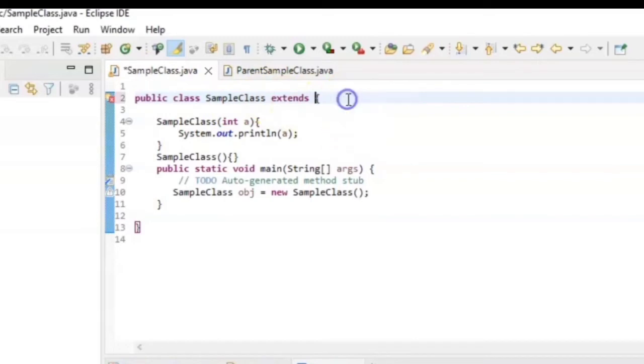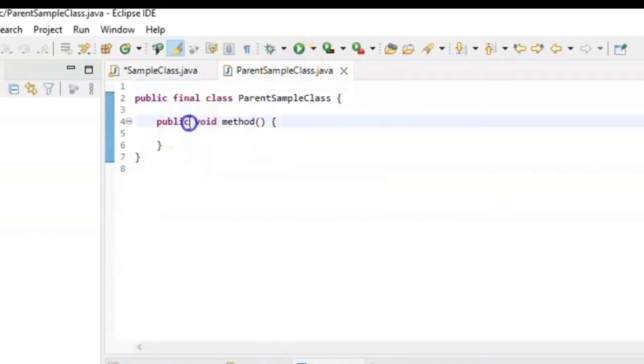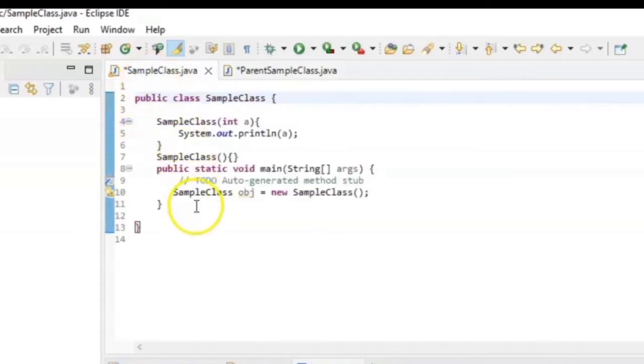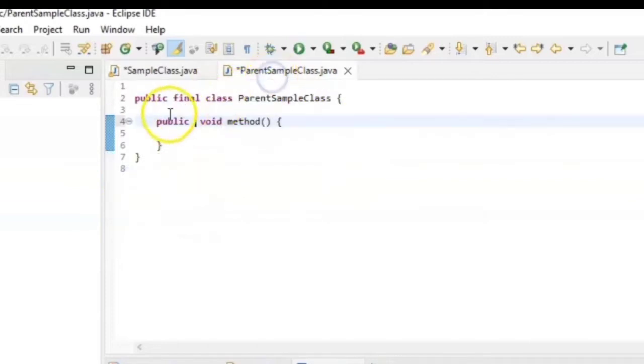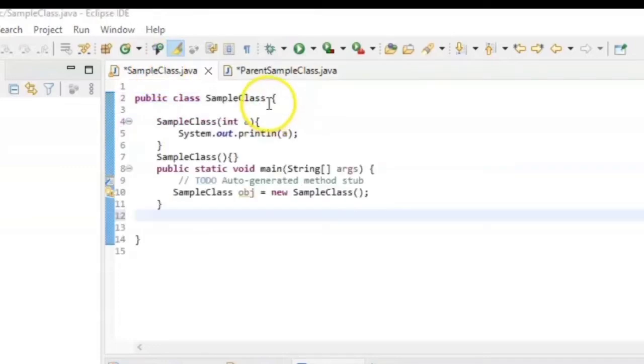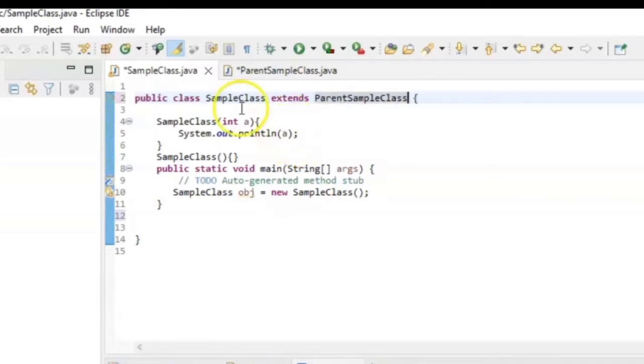So let's remove this. Now let's try it with a method. Suppose we have one method here. Let me do it without final first. I have removed final, and now I can extend this class easily.